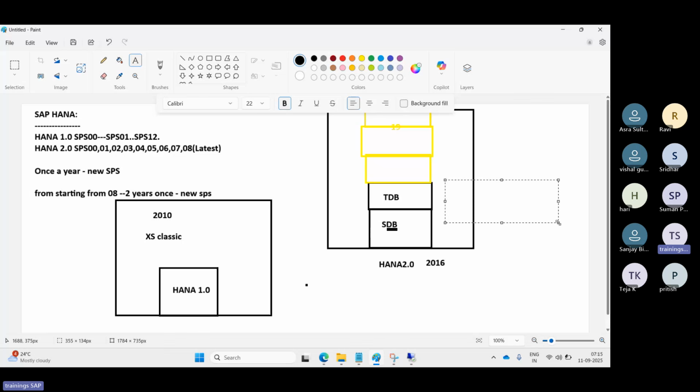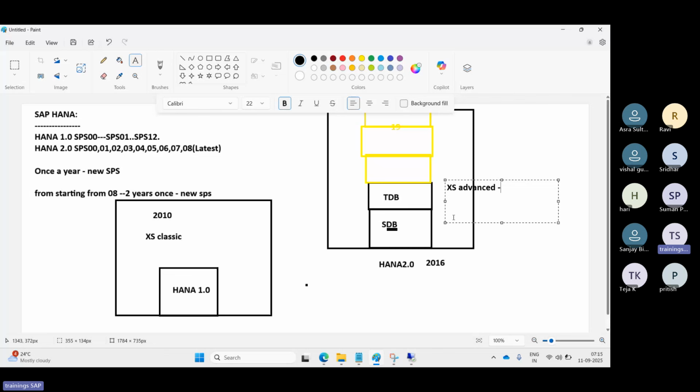Here they have released the advanced version of XS, where Node.js, Java and Python related applications can be built. This is the older analytics, calculation-based analytics, and this is the advanced analytical engines: AI, ML, graph, text.